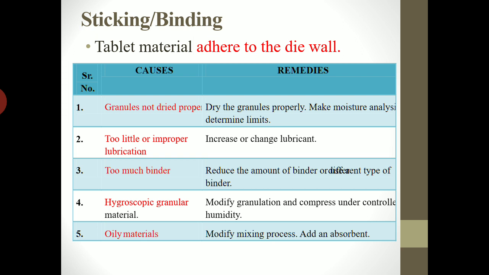The first in this is improperly dried granules. If the granules are not properly dried, there will be a large quantity of moisture in the granules, and that moisture can cause sticking. In order to avoid the sticking due to improperly dried granules, you can dry the granules properly, do moisture analysis and determine the limit of moisture, that is the percentage of moisture to be present in the granules. If there is an excess amount of moisture, dry the granules.